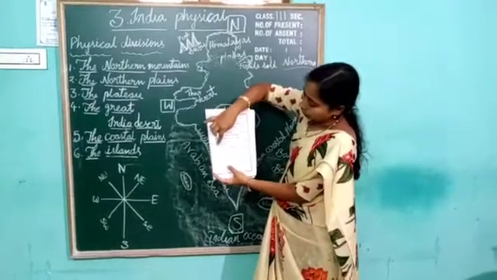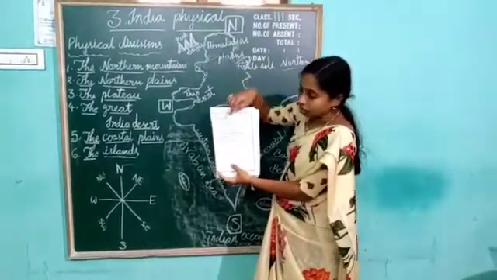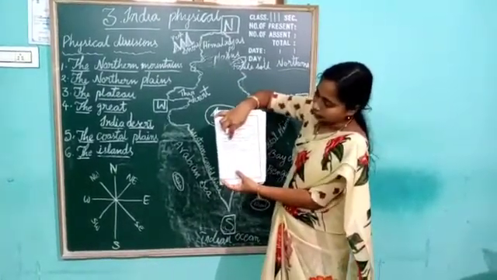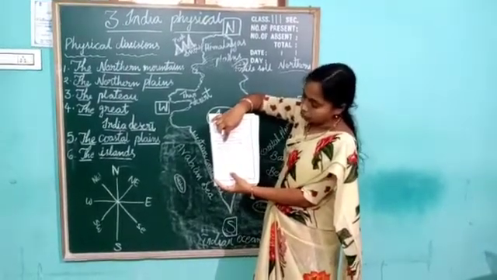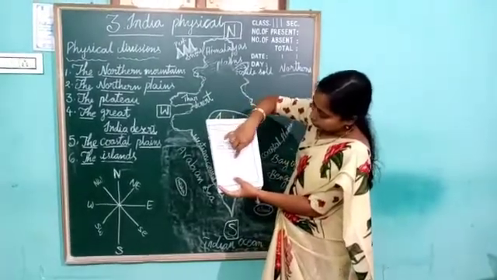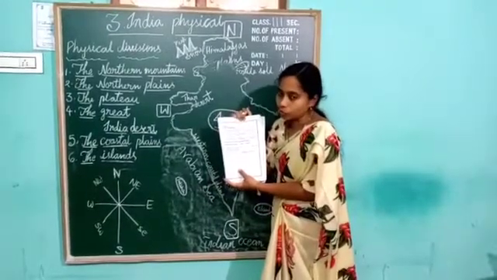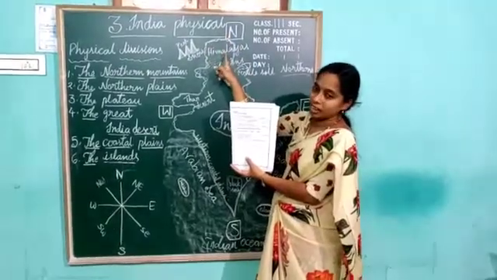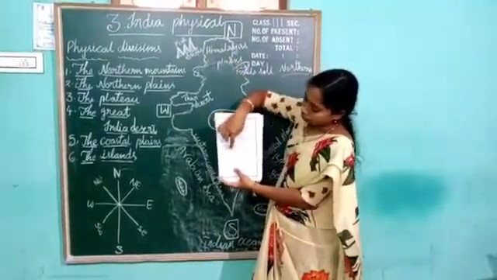Next, fourth one, see. A dry sandy area is dash. A dry sandy area is called a desert. I told you in the lesson, see, desert. D-E-S-E-R-T. So the fourth blank is desert. Next, fifth blank, the last one. Dash is called the home of snow. What is called the home of snow, children? Himalayas. The Himalayas are also known as the home of snow. So the first option, Himalayas, is the fifth answer.